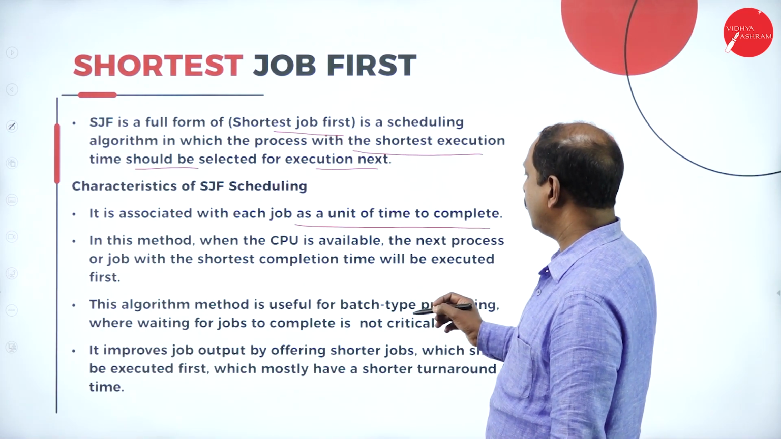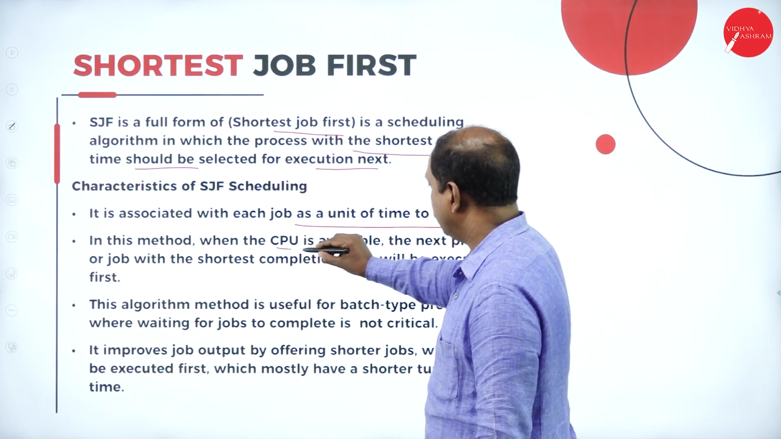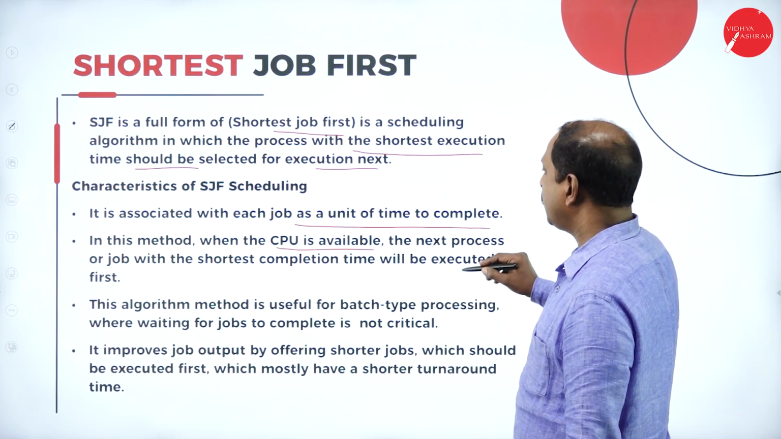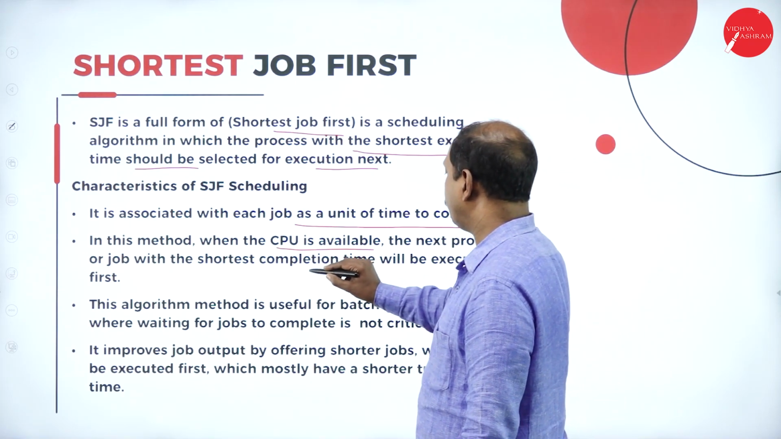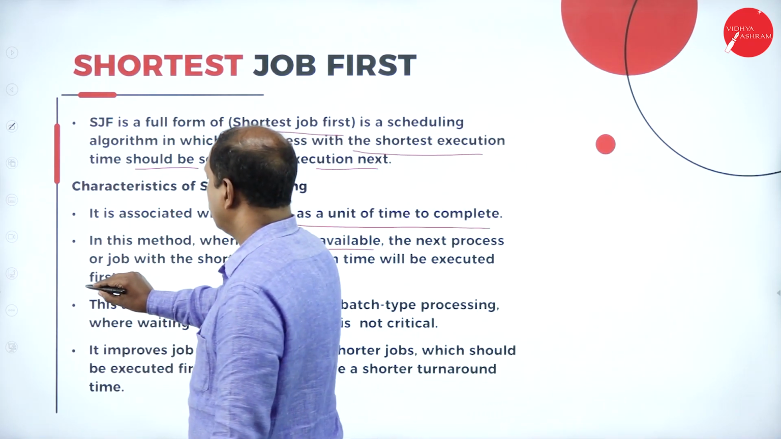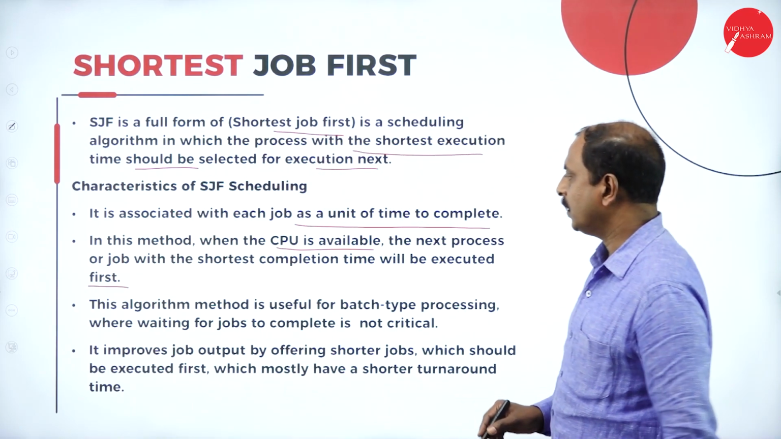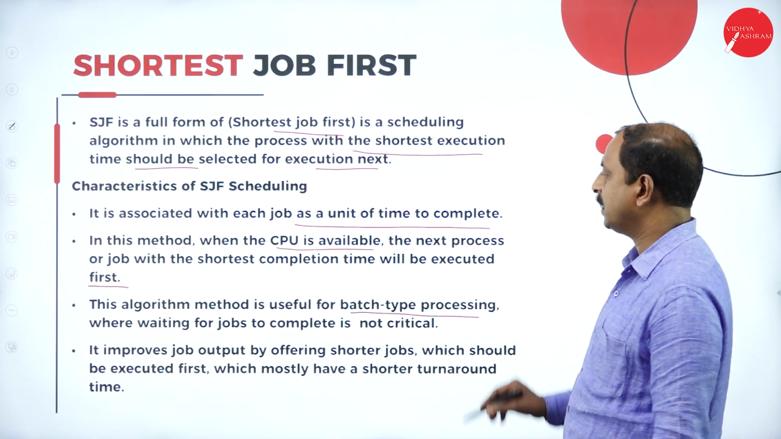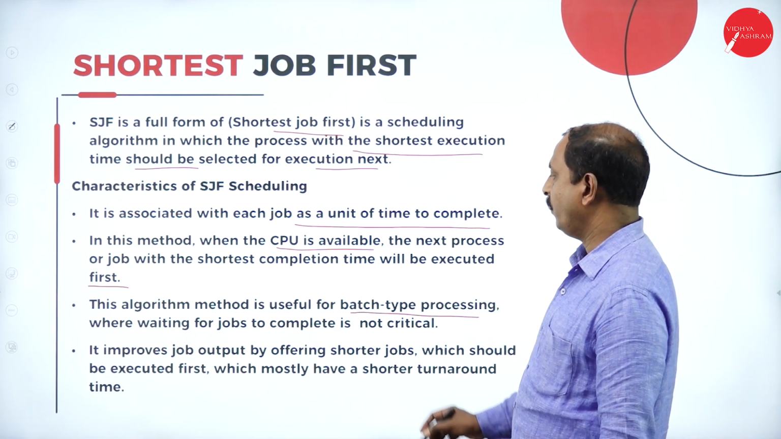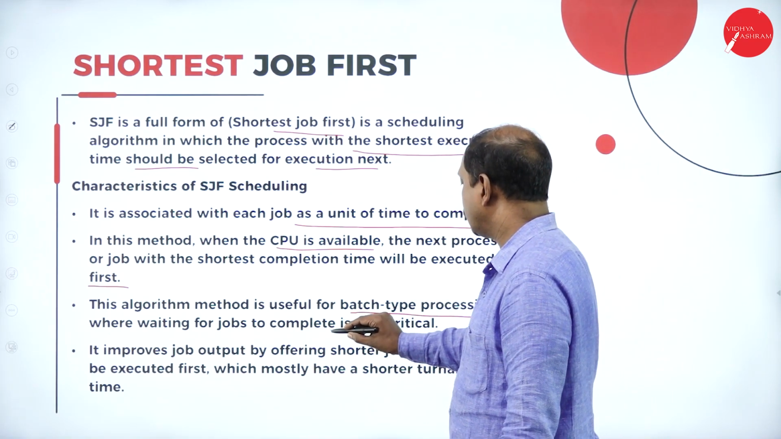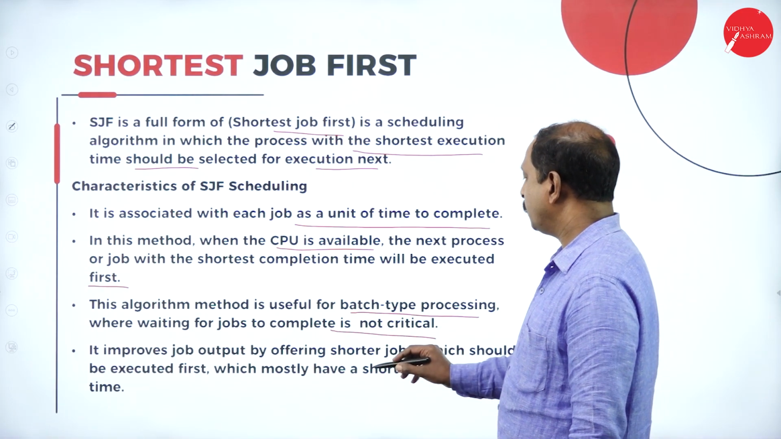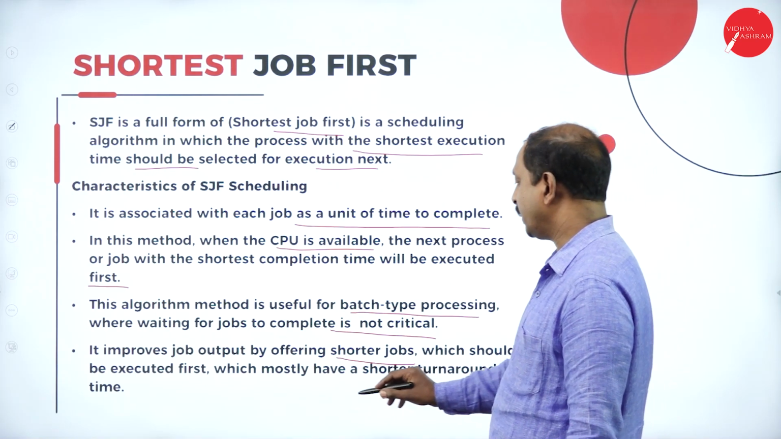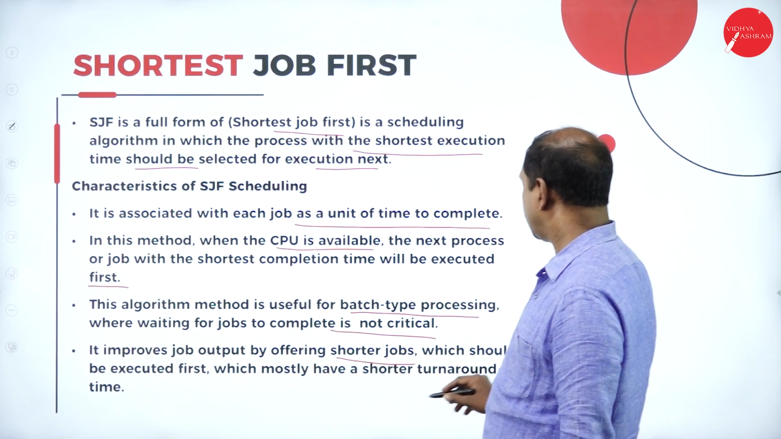And in this method, when the CPU is idle or CPU time is available, the next process or job with the shortest completion time will be executed. So that is the concept here. The algorithm is used for batch type processing, where waiting for a job to complete is not critical. It improves the job output by executing the shortest jobs first, which mostly have a shorter turnaround time.